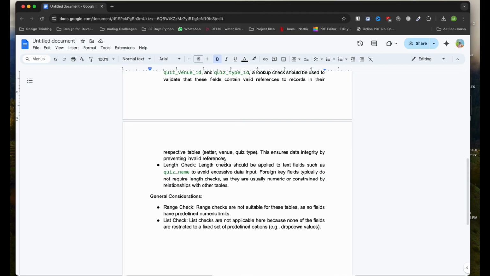General consideration: for the range check and list check, I didn't take these validations in these three tables. Why? Because range checks are not suitable for these tables, as no field has a predefined numeric limit. Like for the range check, we mostly provide it for age, right? The age must be 0 to 100. Or the list check. The list check is not applicable here because none of the fields are restricted to a fixed set of predefined options, for example drop down values. So this is the answer for question number 5.